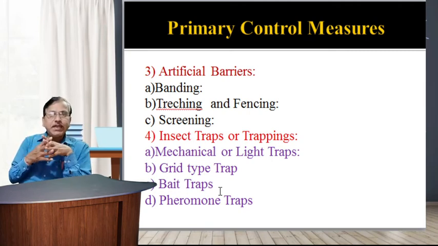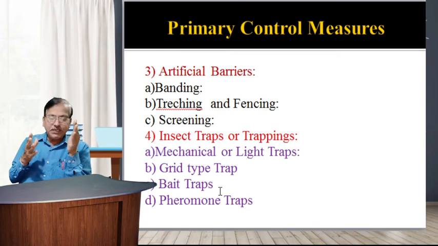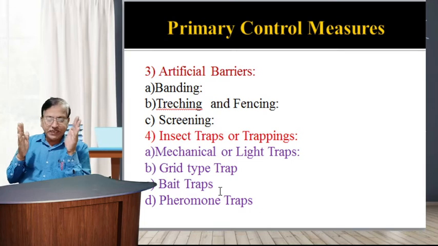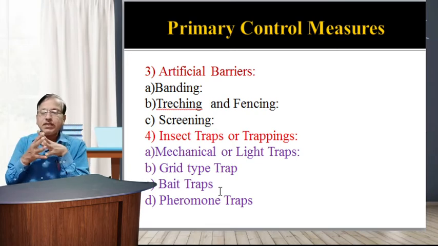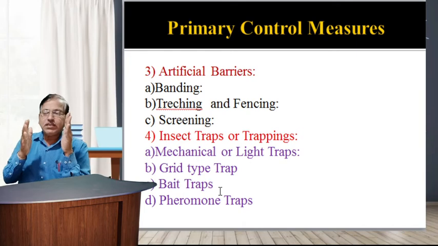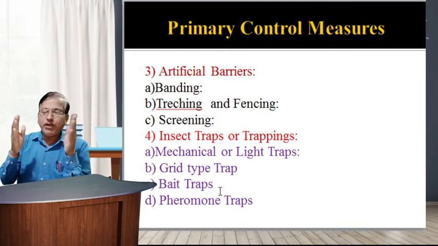Next is the grid type trap. This is made up of a grid containing parallel wires connected alternately to the terminals of a high voltage, low ampere circuit, so that when an insect comes in between the parallel wires, the circuit is completed and the insect gets killed. It is used against mosquitoes, European corn borers, and pudding moths.